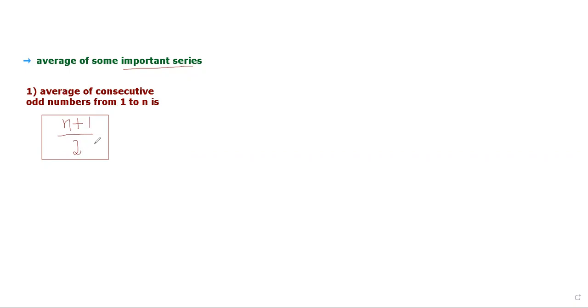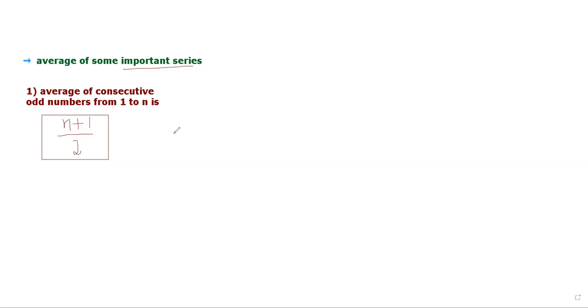That means if we have an odd number series from 1 to n, let us suppose from 1 to 5. How many consecutive odd numbers are there from 1 to 5? We have 1, then 3, then 5. So that means we have 3 odd numbers here.